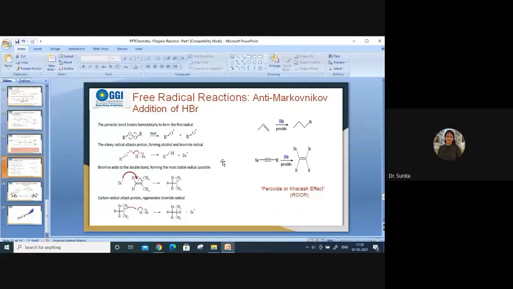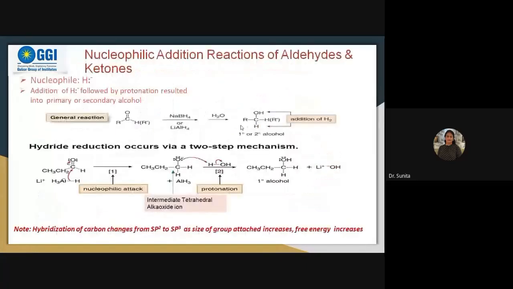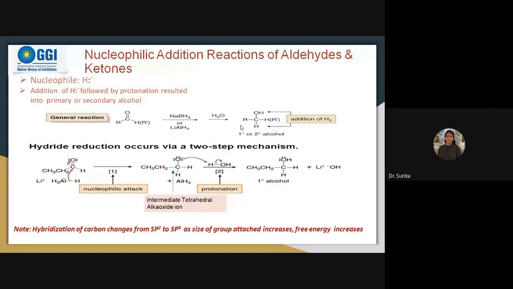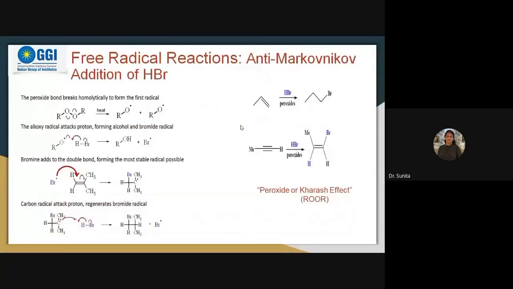This is the free radical reactions. This reaction you have seen in the last slide. It can take place through electrophilic attack, electrophilic additions can take place. Next, nucleophilic addition reactions can take place. Now we are going to the third mechanism, that is free radical reactions. It means this reaction can take place through a free radical mechanism.